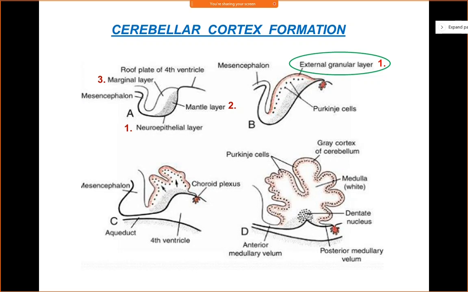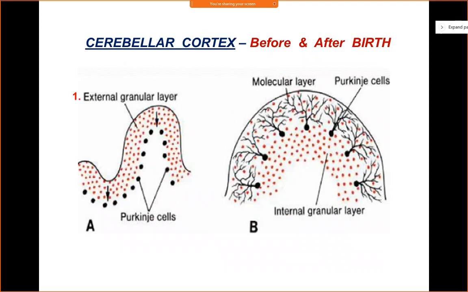Now as the cerebellar cortex is developing, you'll see that your fourth ventricle also enlarges gradually, and there is development of the choroid plexus. So what is choroid plexus? Choroid plexus is a tuft ball made up of capillary plexus, derived from the vascular pia mater covered by a layer of ependyma. They produce CSF. And the white marginal layer will finally persist as the white matter of the cerebellum. It will contain nerve fibers of all these neurons, right?